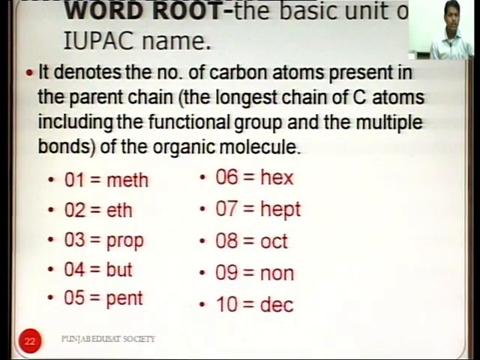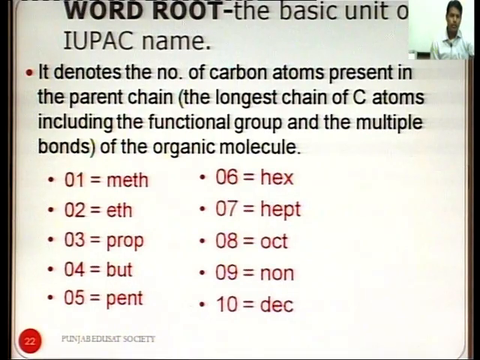Word root is the basic unit of the IUPAC name. It denotes the number of carbon atoms present in the parent chain, that is the longest chain of carbon atoms including the functional group and the multiple bonds of the organic molecule. So, word root means how many carbon atoms are there in a chain. First of all we take the longest continuous chain.